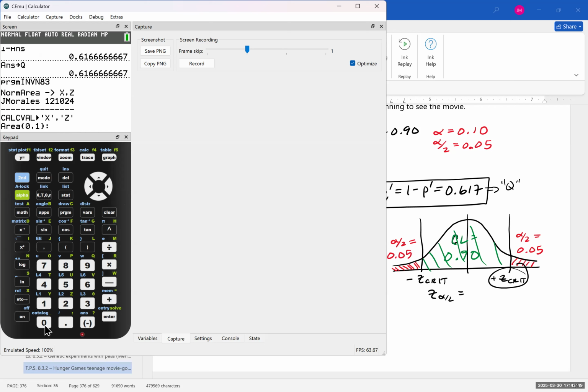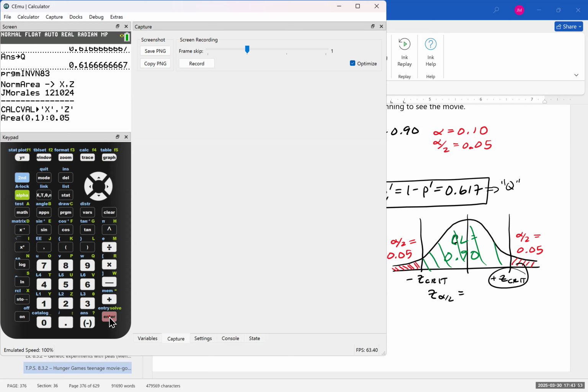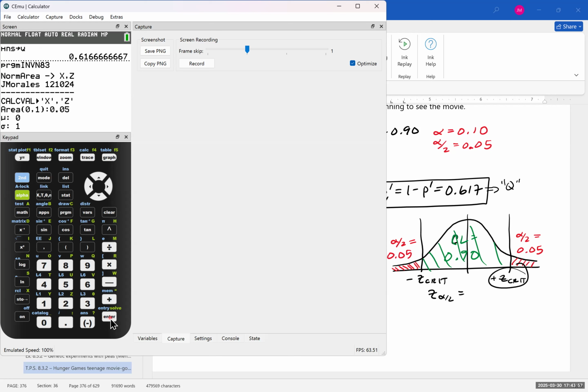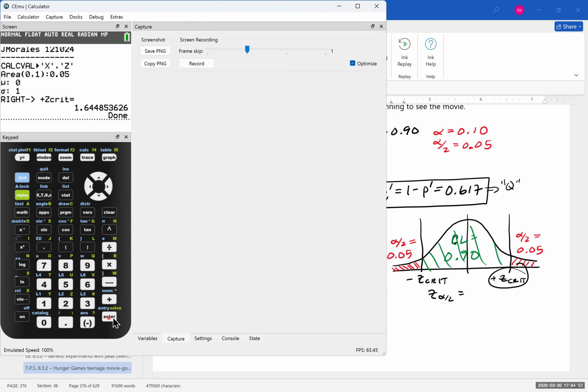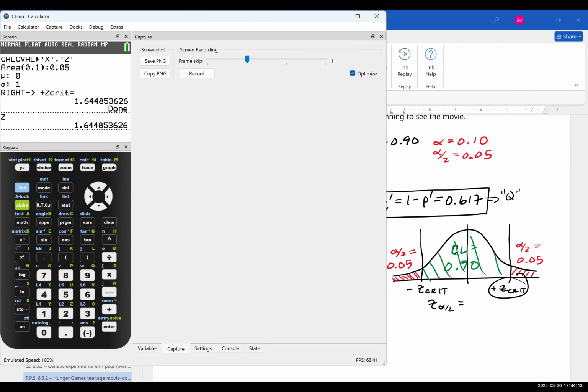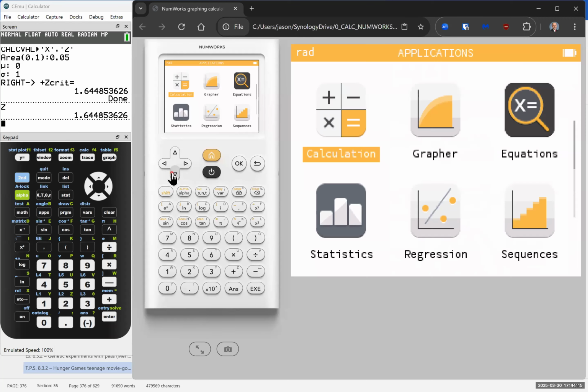So I'm going to do 0.05, mean of 0, standard deviation of 1. And I want the area to the right. Okay, 1.645. And I can check. That should be what's stored in variable Z. It is. Okay, let's do the same thing here.